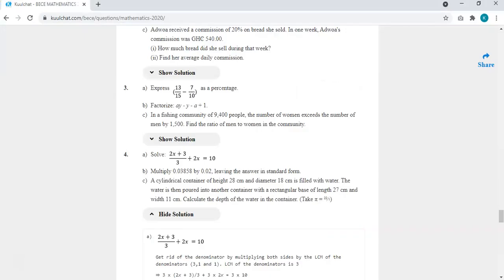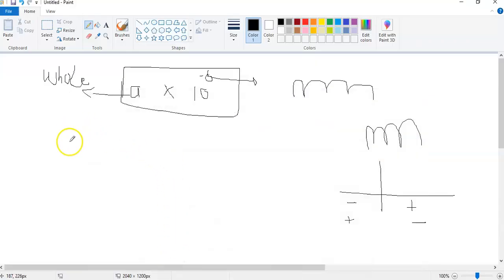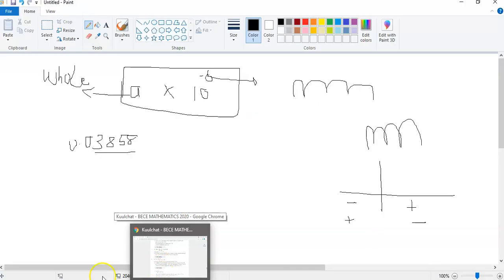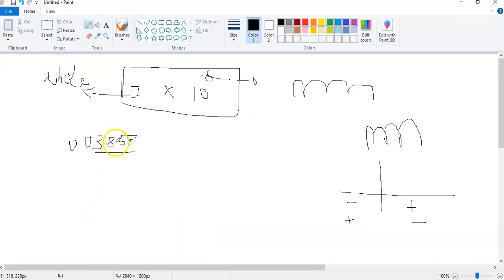We have 0.03858. Okay, so the whole number will be 3858.